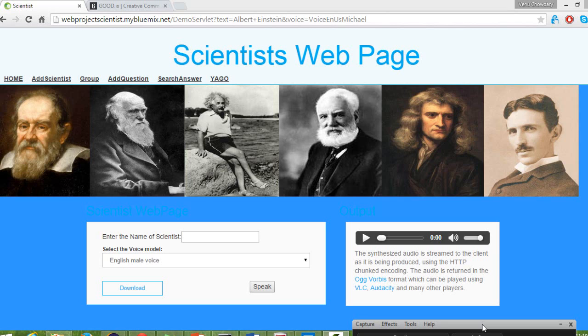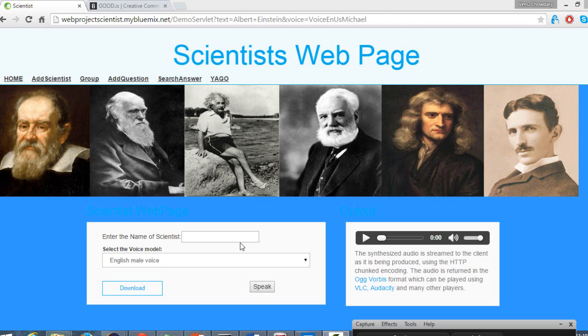This is the home page of the application. Here it has many other pages, like add scientist. Through that we can add the information about the scientist and group, and if we enter any group or field of research, we can get the information of all the scientists who did research in that specific group. And here, this is a question answer API developed through the NLP process.